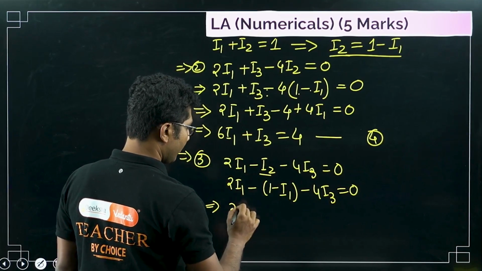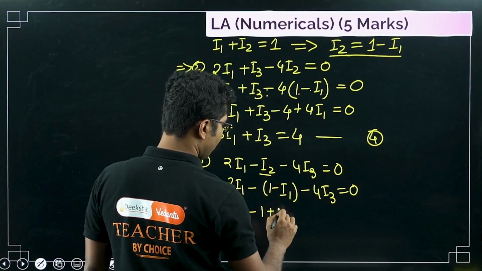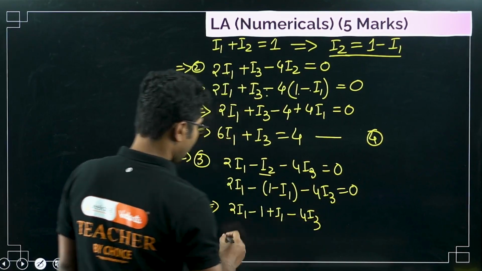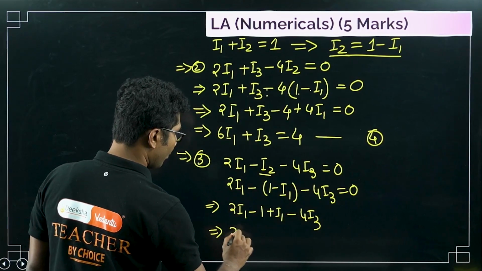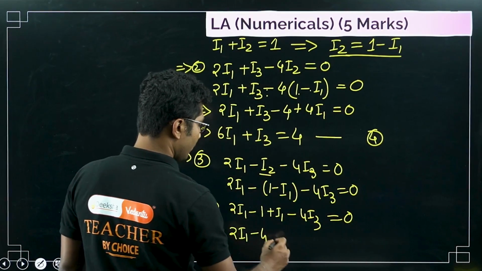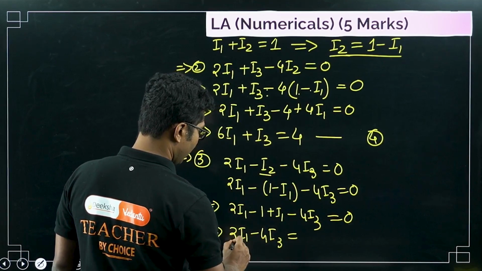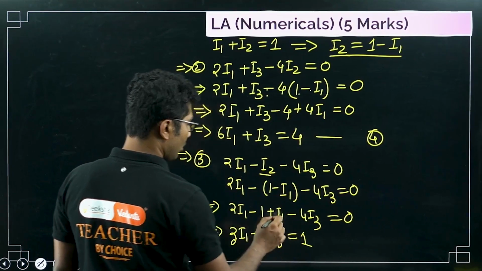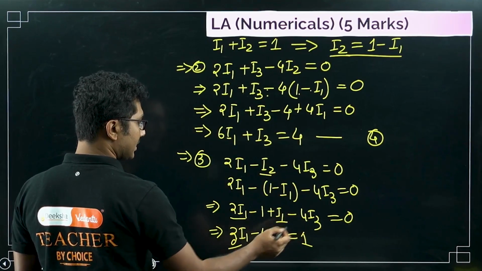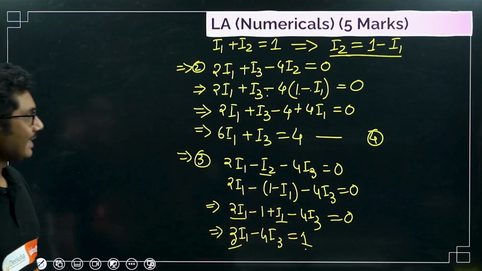So 2I1 minus 1 plus I1 minus 4I3 equals to 0, or 2I1 plus I1, 3I1, minus 4I3 was already there, and minus 1 goes to the other side and becomes plus: 3I1 minus 4I3 equals to 1.